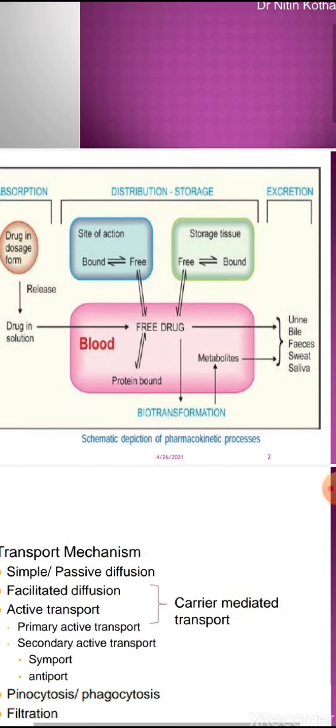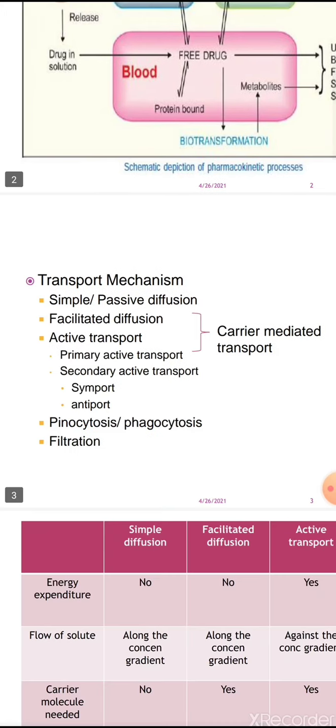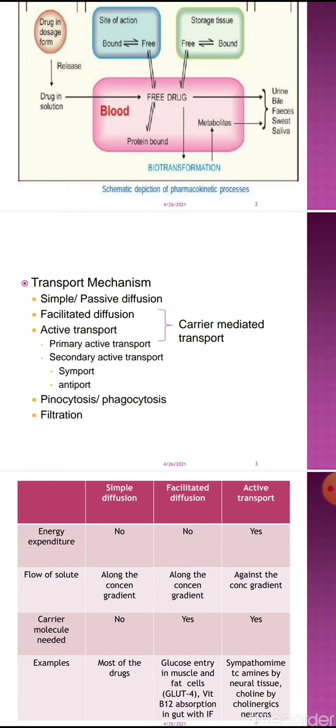Okay. And today we will discuss absorption, that is the first step. And before absorption, because what is absorption? Absorption is the process through which the drug comes into the blood circulation. Okay. So before absorption, the drug passes through the process of biotransport. How is the drug transported so that it is absorbed?